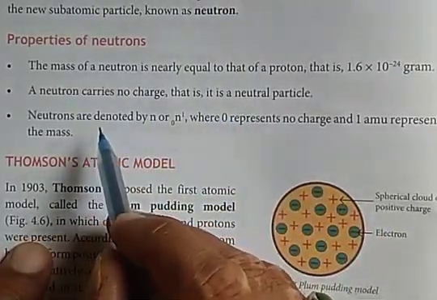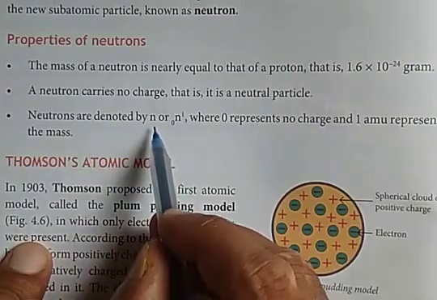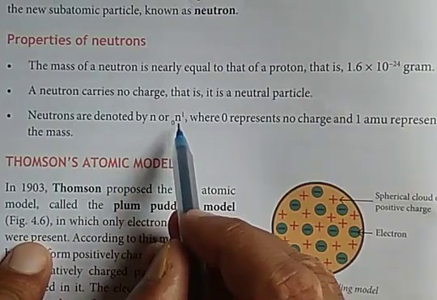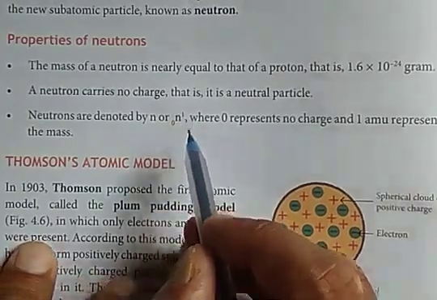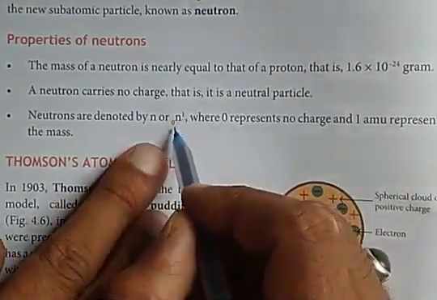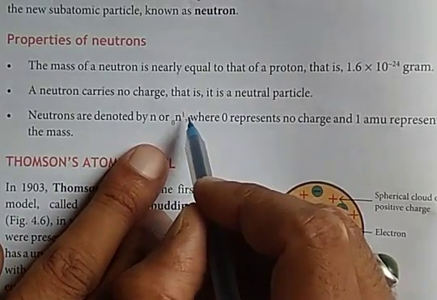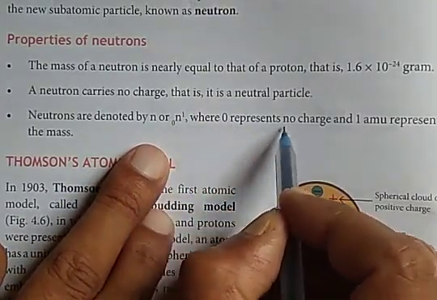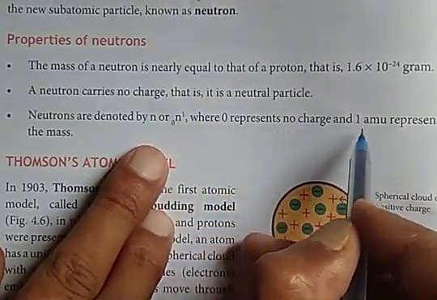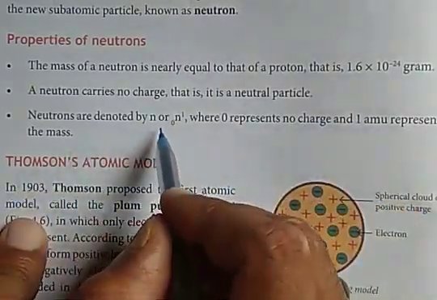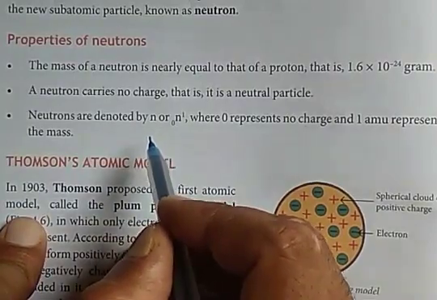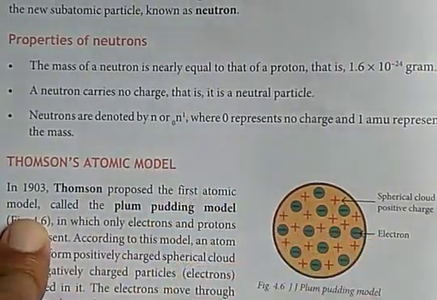Neutron is denoted by small n, with subscript 0 and superscript 1, where 0 represents no charge and 1 atomic mass unit represents the mass of the neutron. So this is all about the discovery and properties of the neutron.